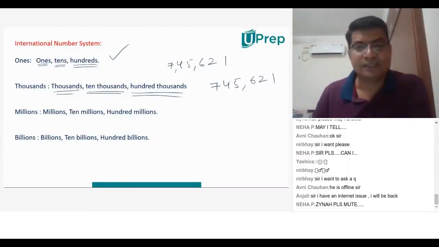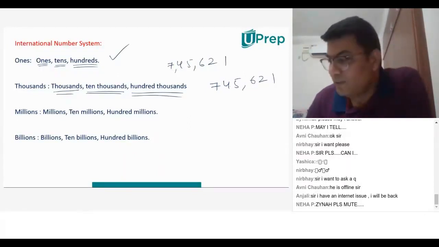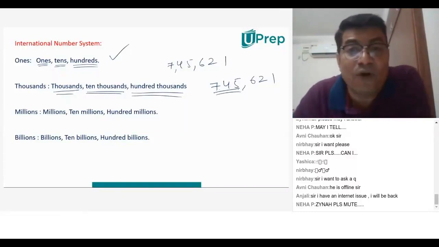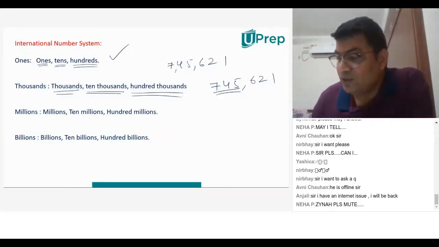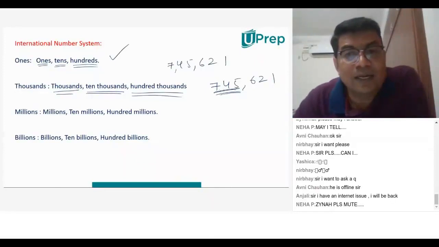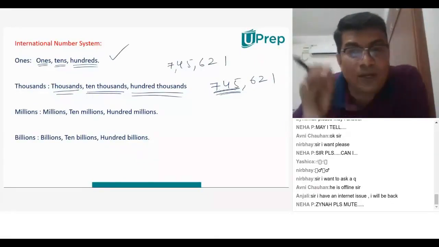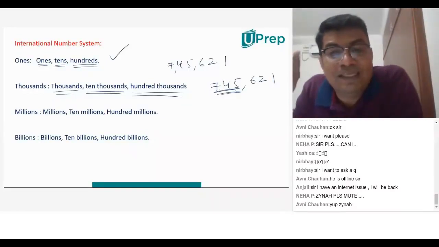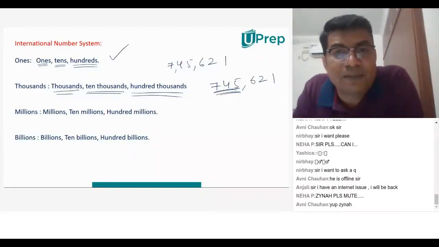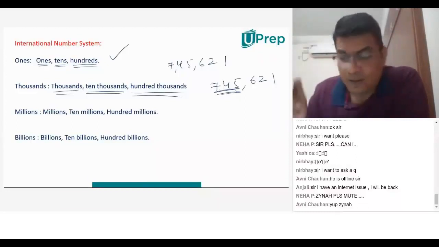So it continues like this. In the international system, they call it 745,621. So basically, they use these 3 digits fully and use it as 100,000. They don't stop at 10,000s, they go until 100,000s. So easy to remember, in the international system, everything goes till 100.